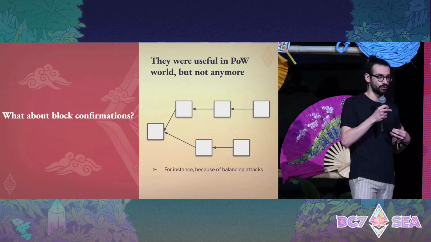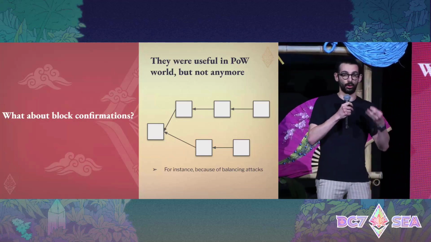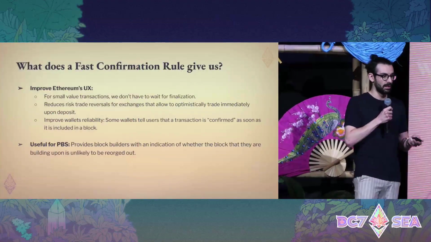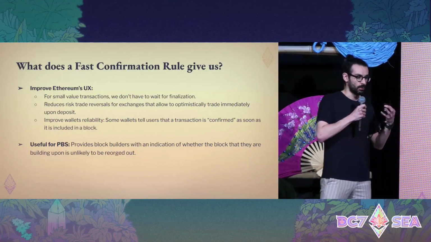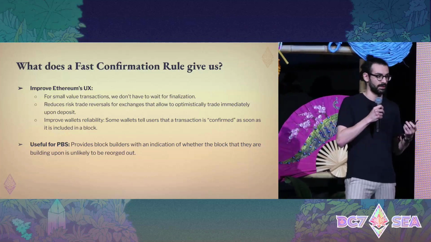So block confirmation doesn't really say anything about whether a block will always remain in the real canonical chain. So what does a fast confirmation rule give us?